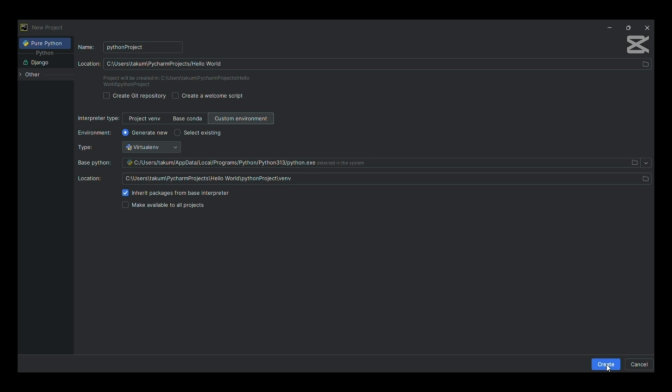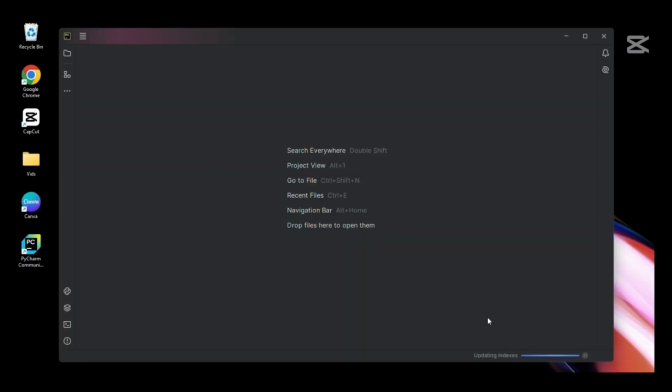I'm just going to keep it the way I want, how I want it to work, because that is how it is going to give me everything. Just follow exactly what I've just done here. I just click on create. So it's creating our environment for us.